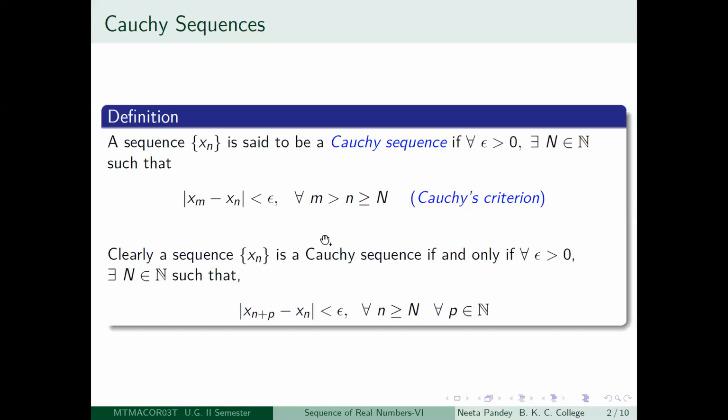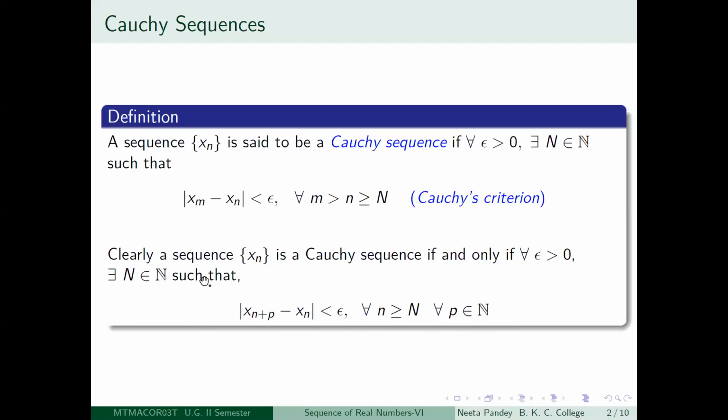Okay, so if you have this criterion which is called the Cauchy's criterion, and here also why did I spend some time is the following, that in books you will see that generally it is written for m, n greater than or equal to N. So I have made it clear that if I write it like this, there is no loss of generality in it, and it is easier to understand the second statement which I am going to now make, that xn is a Cauchy sequence if and only if for any epsilon positive, you will be able to get a capital N positive integer, so that for all little n greater than or equal to capital N, and for any positive integer p, the distance between x(n+p) and xn is less than epsilon.